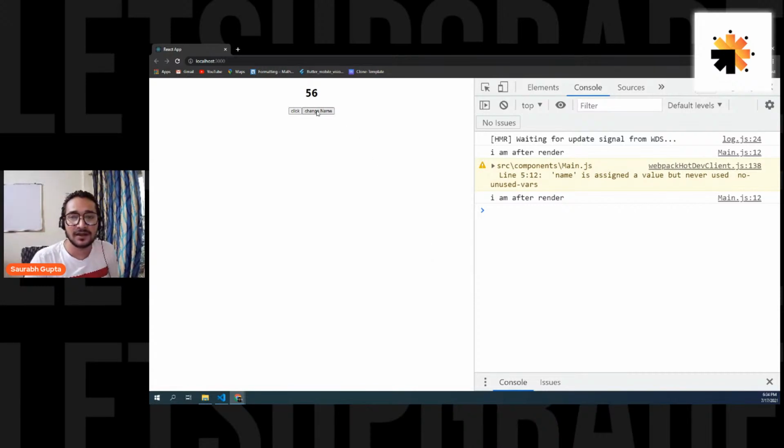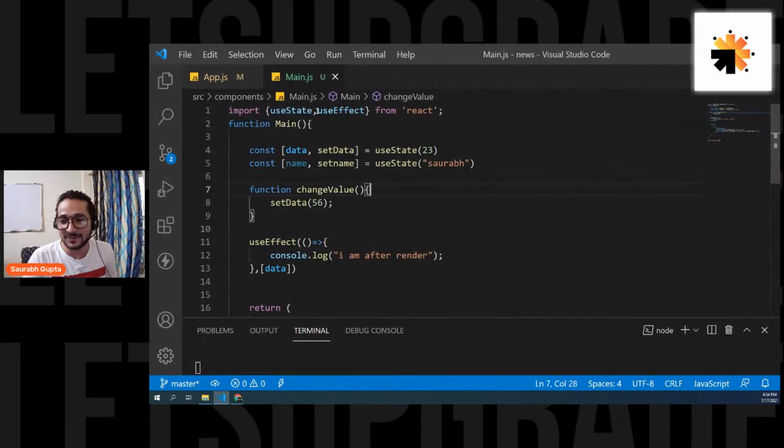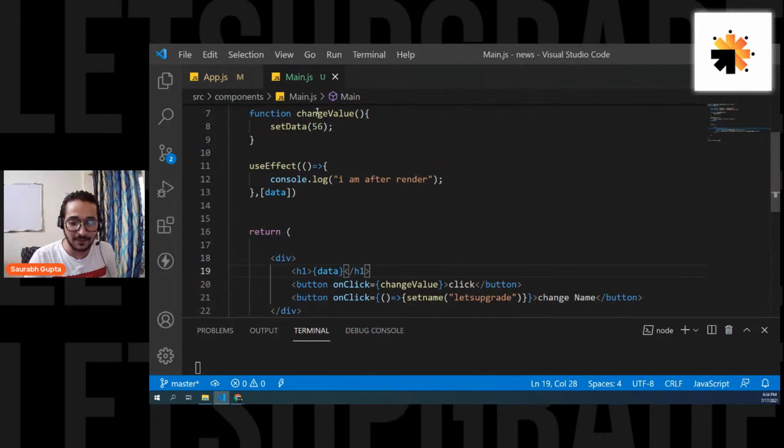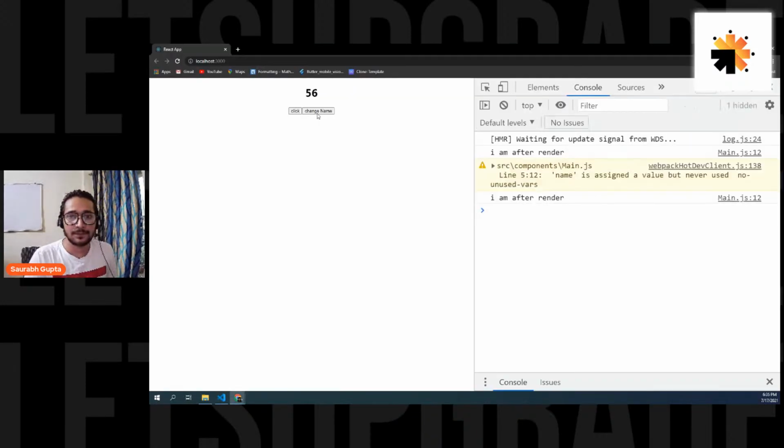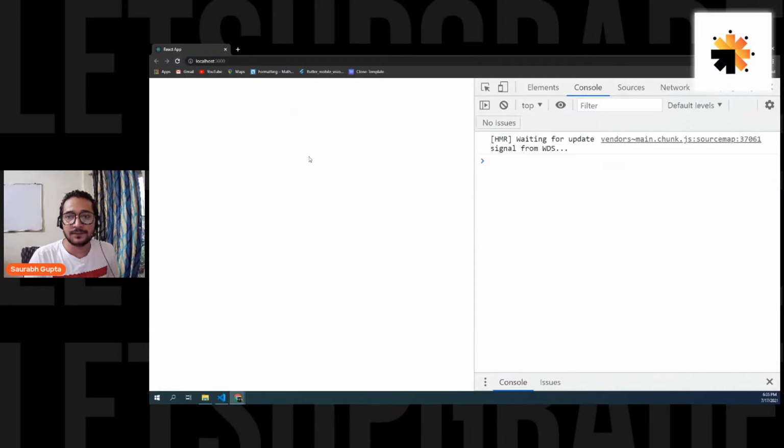Can you see that? I clicked on change name. Just to confirm, let's also display the name, otherwise you'll think nothing is happening. Okay, so let's display the name, guys. Name here. Save it. Refresh. Okay, cool. Now we have Saurabh. Let's see. I click, I get. See, now we have 2 times here.